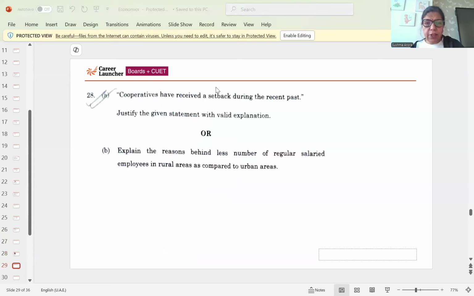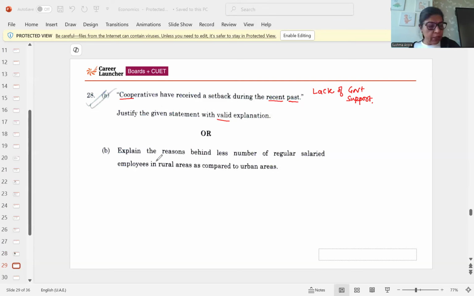Cooperative societies have received a setback during the recent past. Yes, justify the given statement with a valid explanation. See, the setback in the past was due to lack of facilities, lack of infrastructure, lack of government support, and that was the major reason the people are not working, or the government is not encouraging cooperative societies. So lack of government support, lack of infrastructure, and lack of awareness are the reasons.